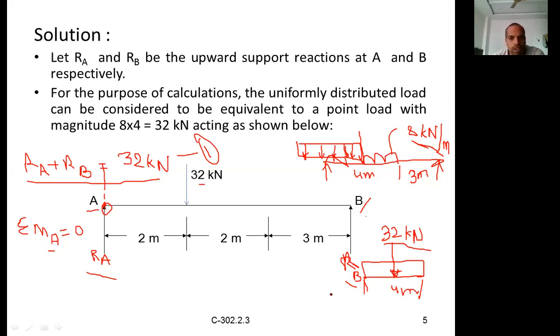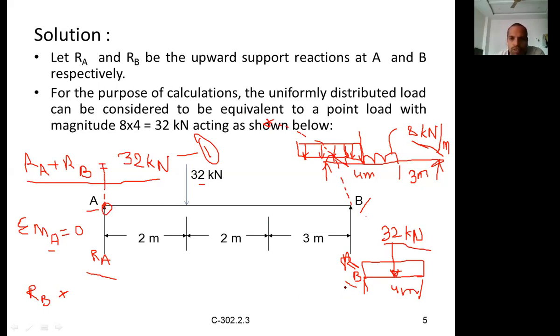Now let us take the moment about the remaining forces. The sum of the clockwise moments is equal to the sum of the anti-clockwise moments. RB is rotating this beam in the anti-clockwise direction, so RB creates an anti-clockwise moment.